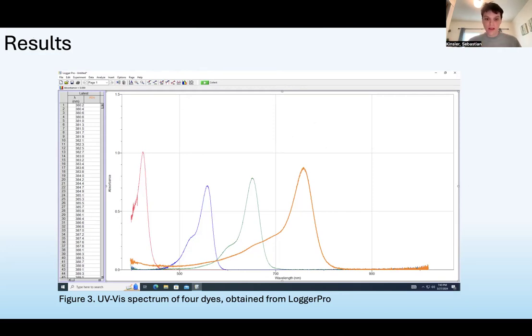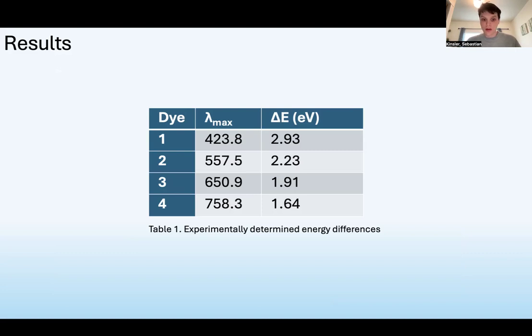For example, the dye labeled in blue absorbs at a max wavelength of 557.5 nanometers, which equals a delta E of 2.23 electron volts. In this table, we see that the wavelength of maximum absorption gets larger as the corresponding energy difference becomes smaller.